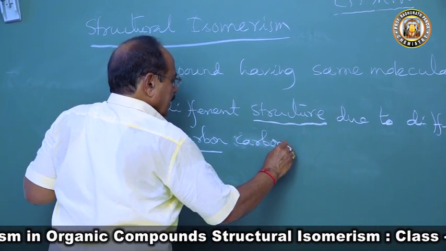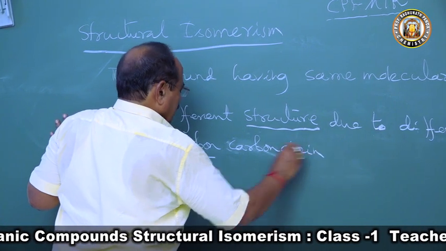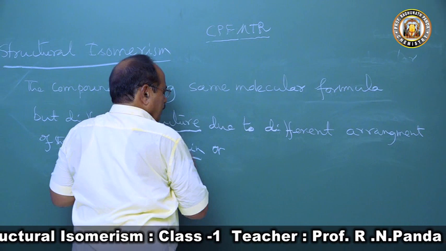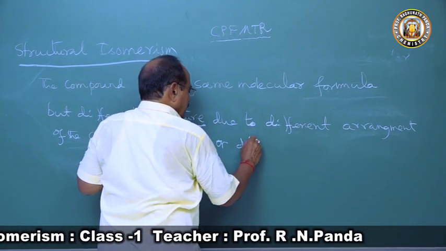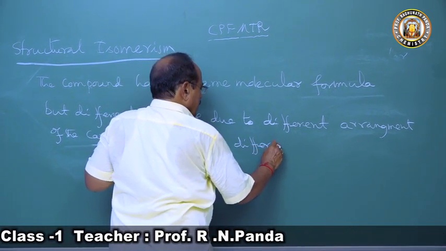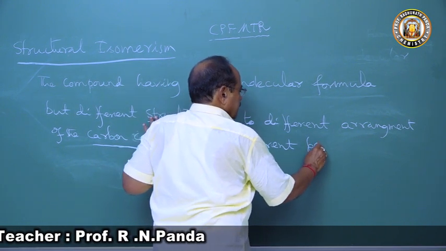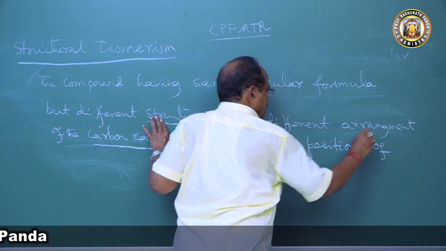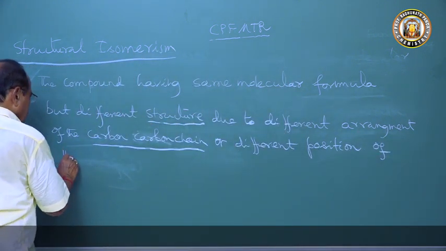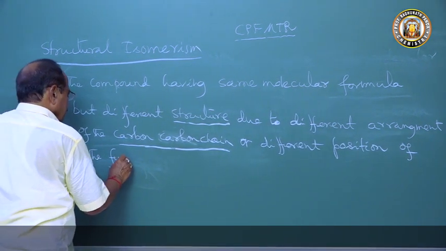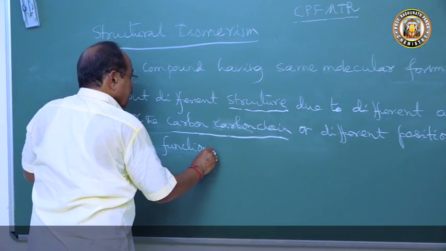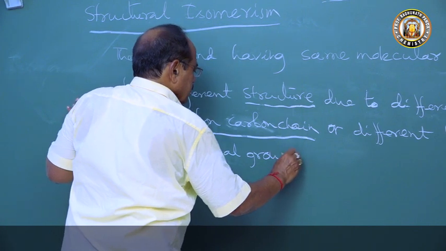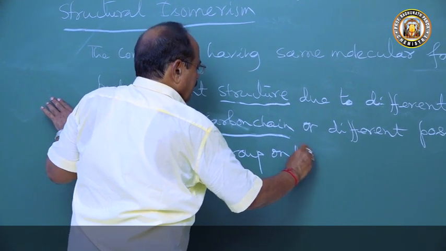The carbon chain may be arranged as a different carbon chain. Then I will come to P, or different position of the functional group on the same carbon chain.